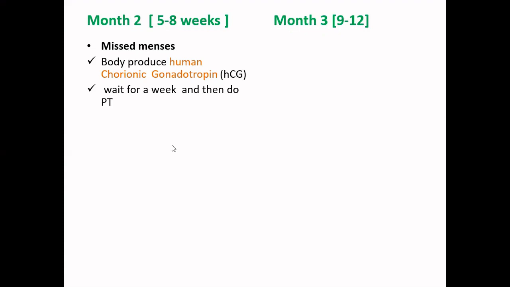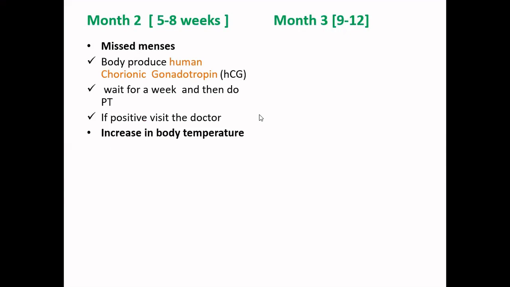The kits available for pregnancy tests basically test whether a woman is pregnant or not based on the levels of this hormone. At times, some women take a little time for these hormonal levels to go up, and in those cases, if the test is done early, there are chances of a false negative. That's why we recommend waiting at least 1 week from your missed menses date and then doing your pregnancy test. If it is positive, you definitely need to visit your doctor, and from there onwards you know that you are pregnant, and the remaining process will be taken care of by the doctor.